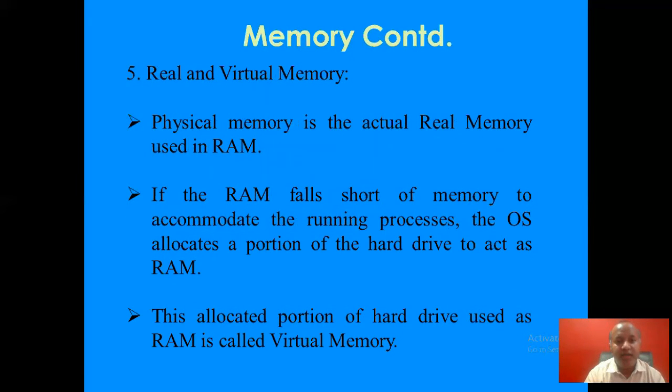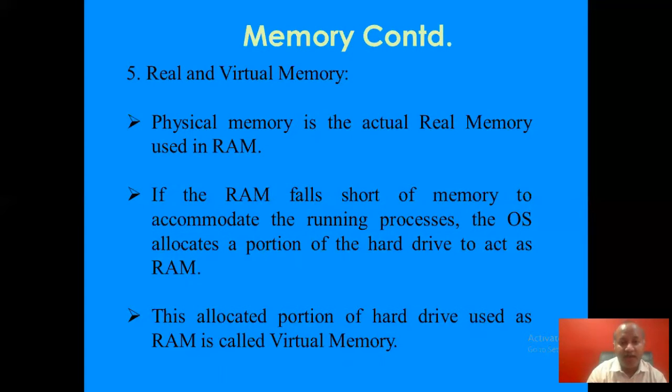Next is real and virtual memory. Physical memory is the actual real memory used in RAM. If the RAM falls short of memory to accommodate the running process, the operating system allocates a portion of the hard drive to act as RAM. This allocated portion of the hard drive used as RAM is called virtual memory.